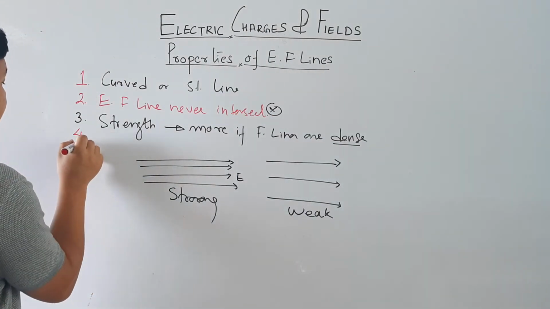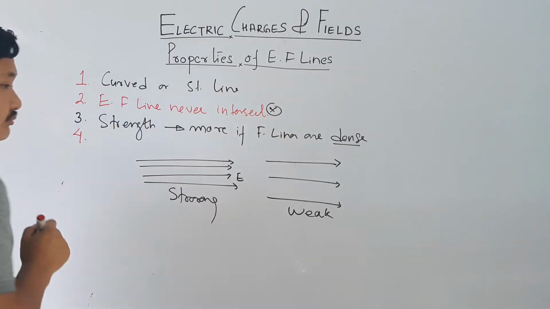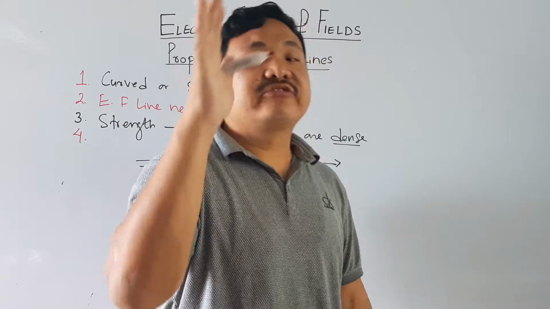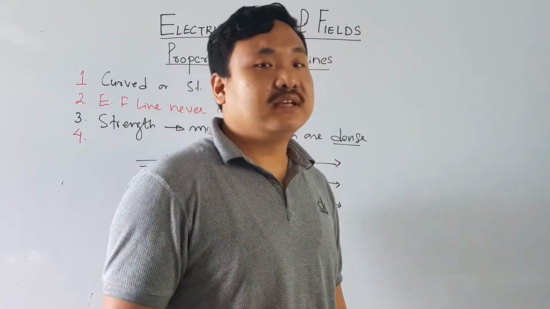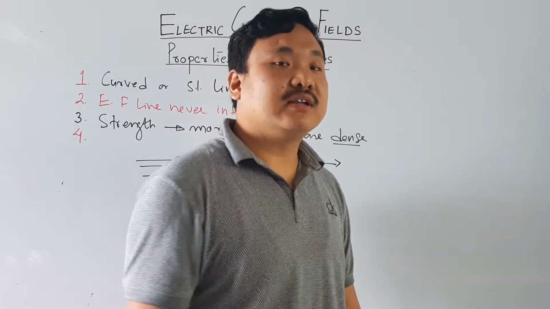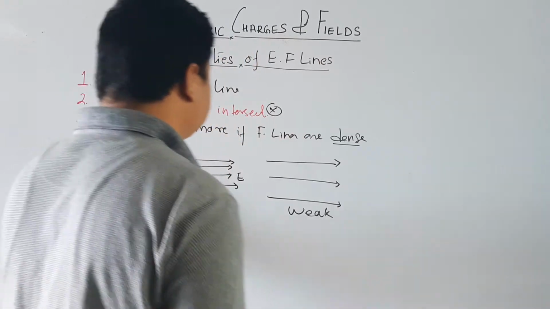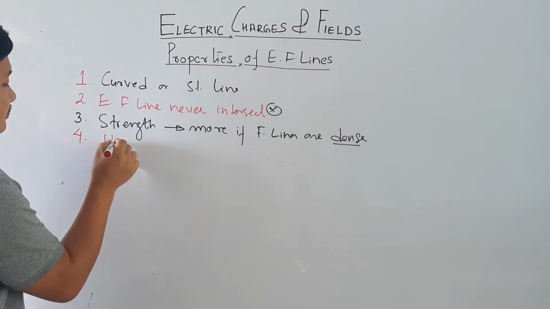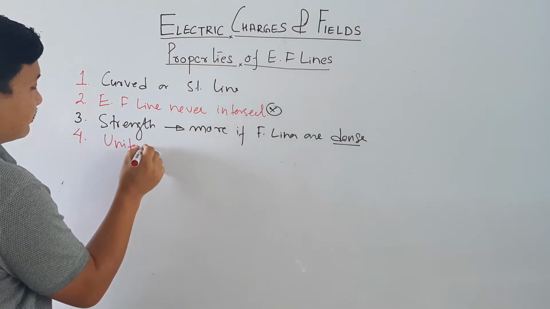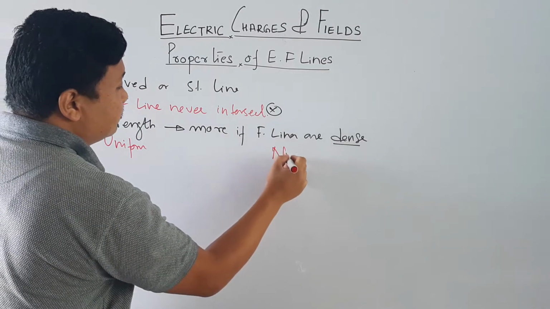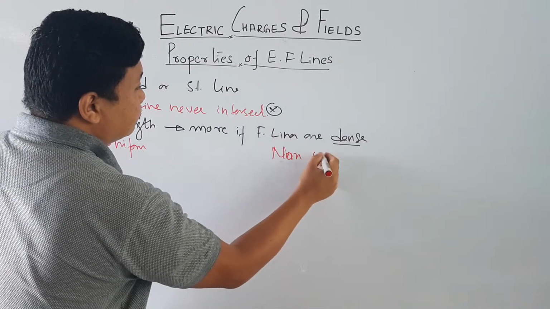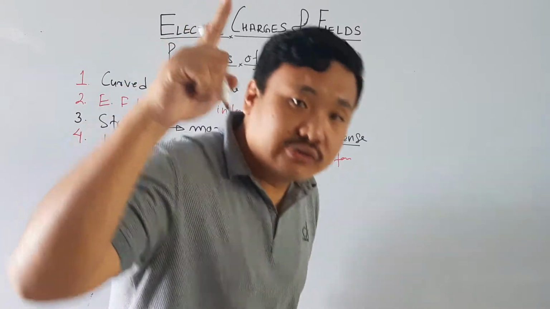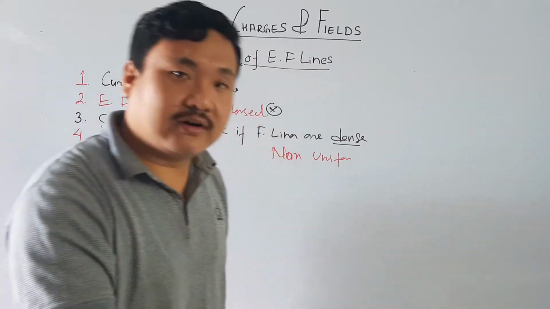The fourth point is types of electric field. Sorry, there are two types of electric field. One is uniform and one is non-uniform. So in uniform, and non-uniform. Do you understand, children? One is uniform, the other is non-uniform.